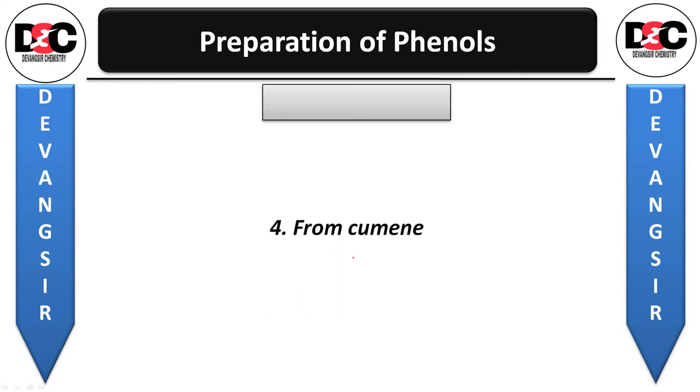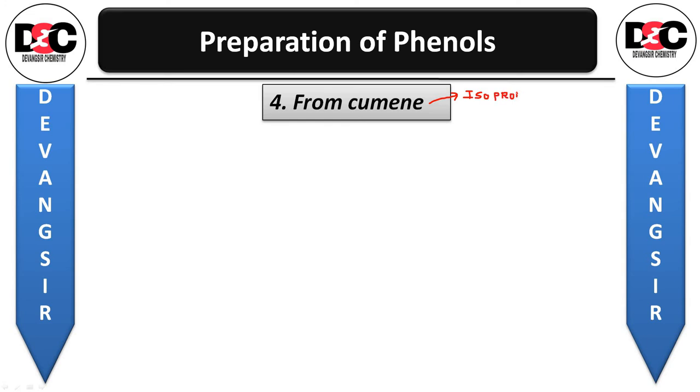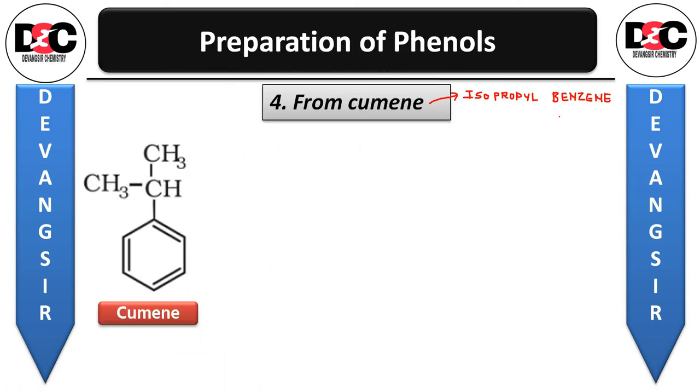Then the fourth method by which we can produce phenol is from cumene. Let us see how to prepare it from cumene. Phenol is manufactured from the hydrocarbon cumene. Cumene is a hydrocarbon. The second name of cumene is isopropyl benzene. Okay, so let us see how it looks. So this is the cumene.